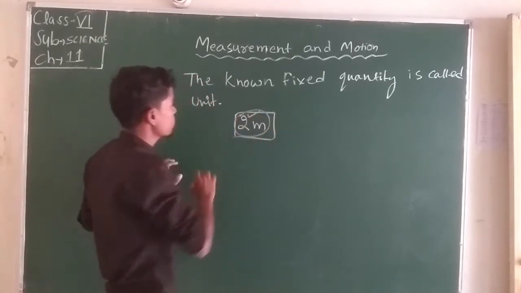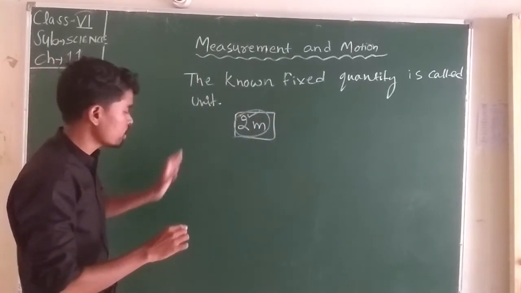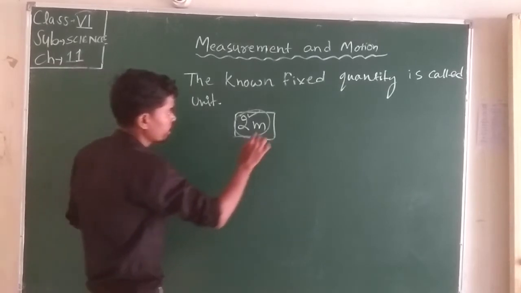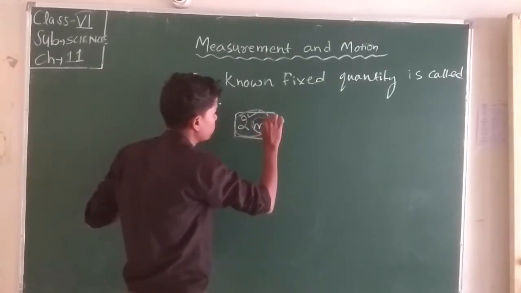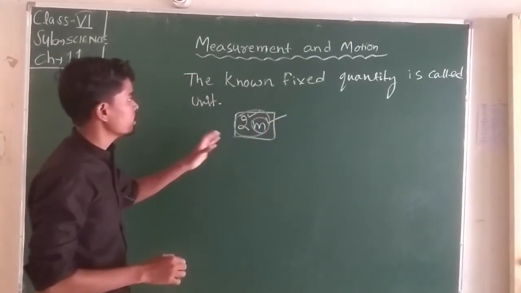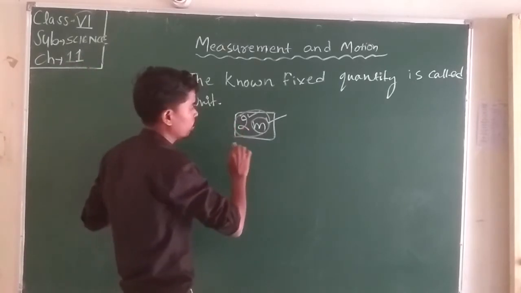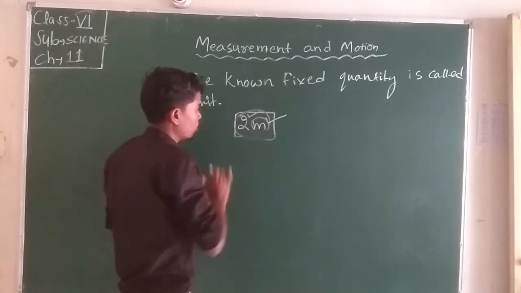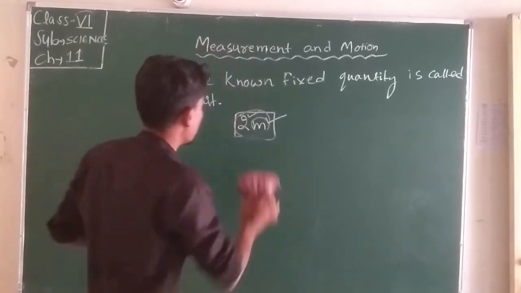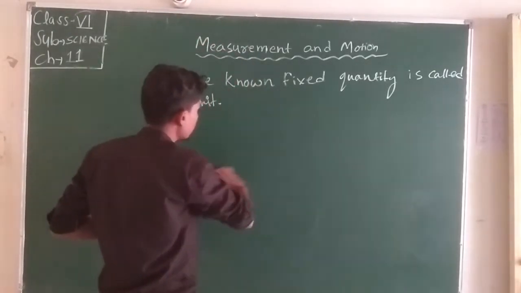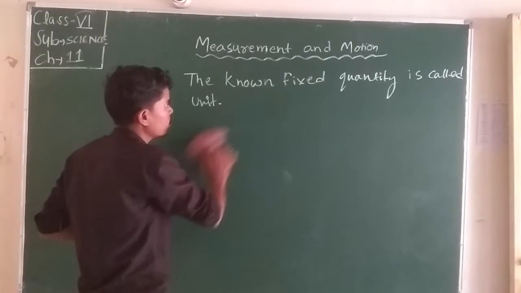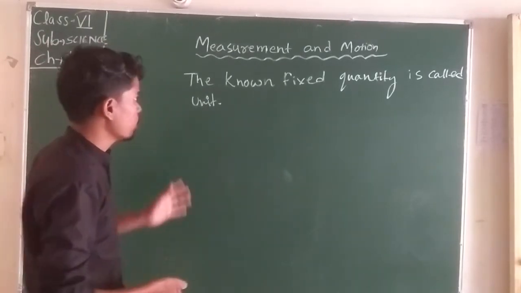Okay, so what is the unit of this length? The unit is meter. That means we can write 2 meter. So this is the formula: we write the number and the unit for the length of the blackboard.